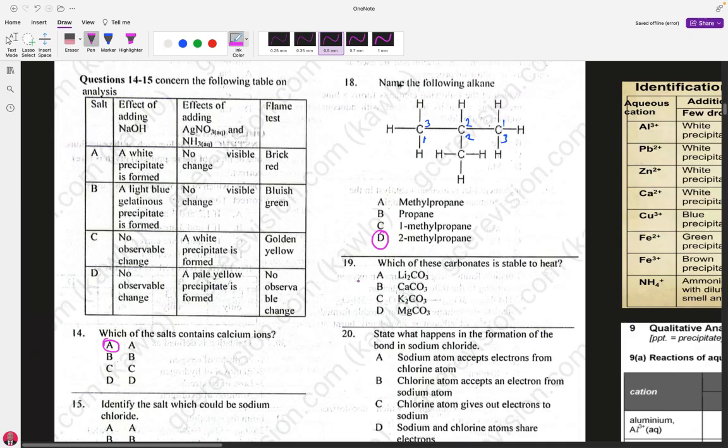Therefore, potassium is larger than lithium, and it has less polarizing power on the carbonate ion. For that reason, it will require more heat to be broken down. Our answer choice here is C.